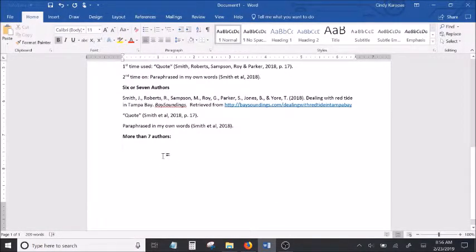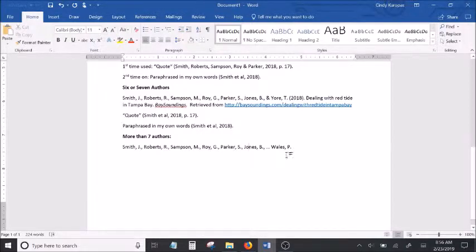For my documentation, if there are more than 7 authors, you will list on the references page authors 1 through 6, and then the last one on the list. So here I have 1, 2, 3, 4, 5, 6, ... and then a final author. The ... indicates I didn't list everything between Jones and Wales.